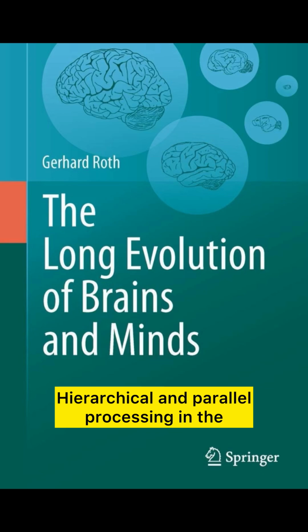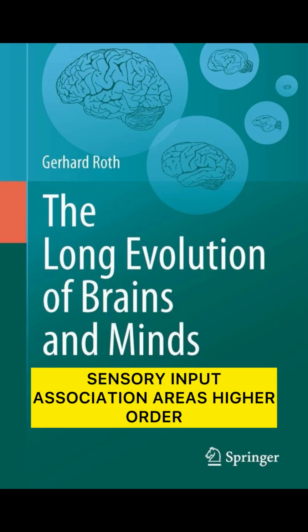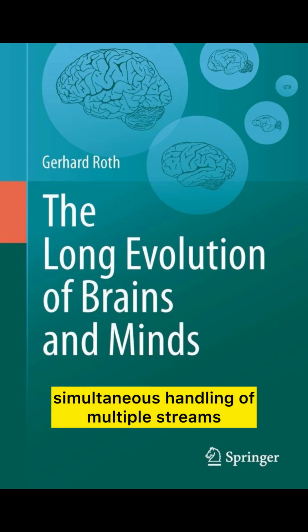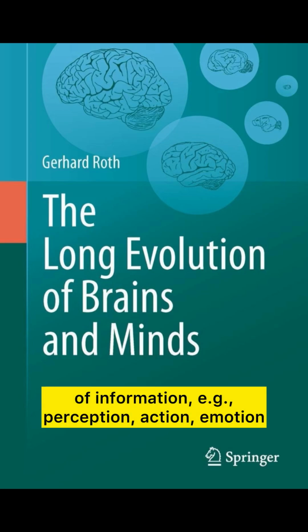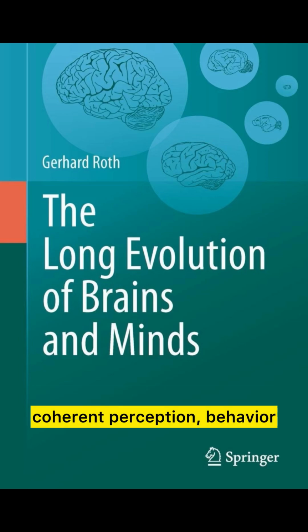2. Hierarchical and parallel processing in the brain. The brain operates through hierarchical processing streams: sensory input, association areas, and higher-order integrative areas. Parallel processing allows simultaneous handling of multiple streams of information, e.g., perception, action, emotion. Integration across hierarchies underpins coherent perception, behavior, and conscious experience.